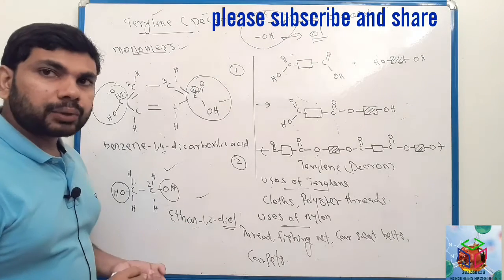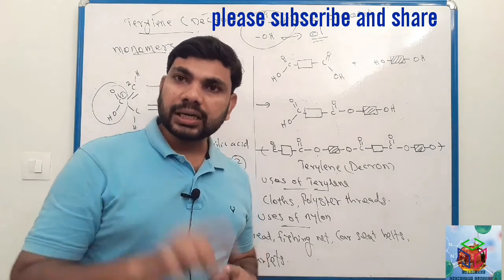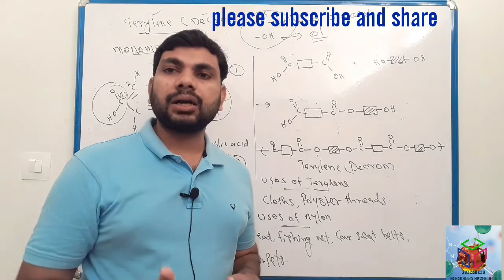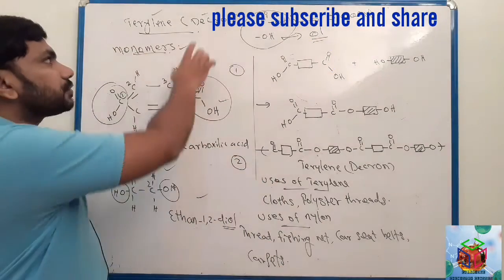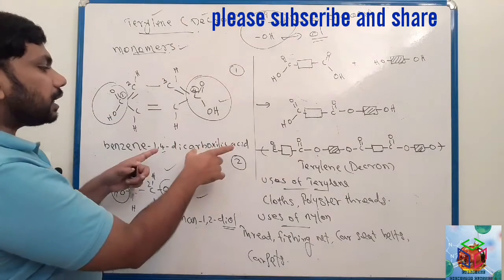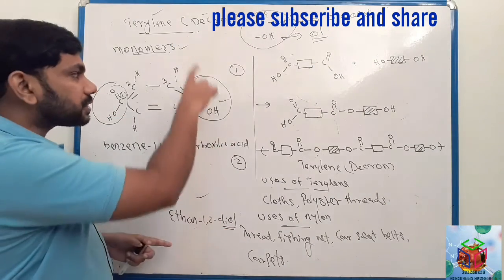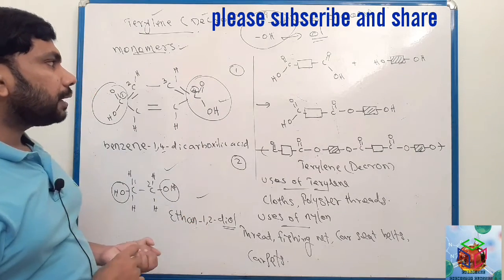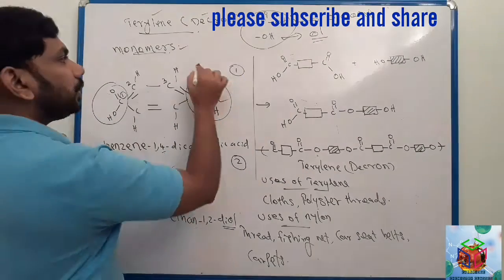Simply you can say, what are the monomers of pteryline or dacron? Dicarboxylic acid and dialcohol or diol. These are the monomers. This monomer we can draw like this.